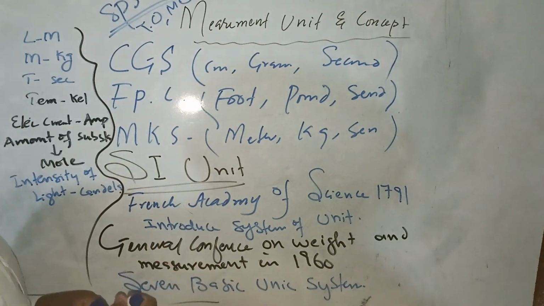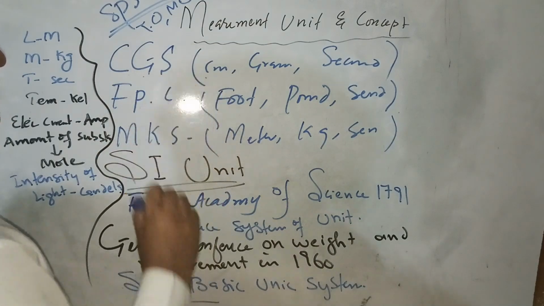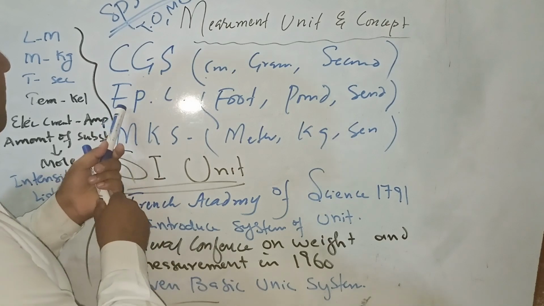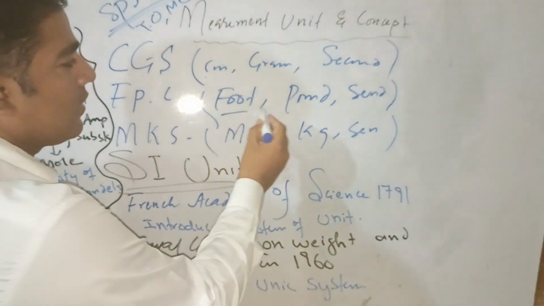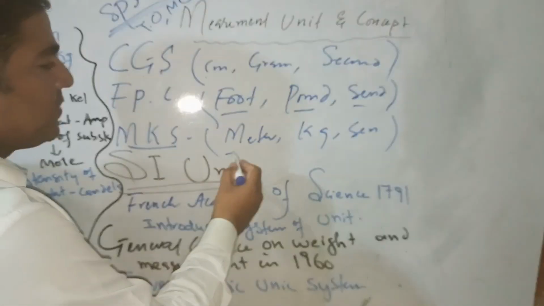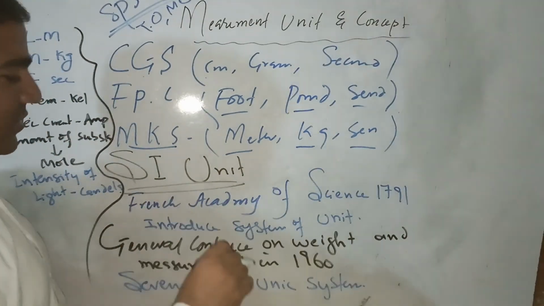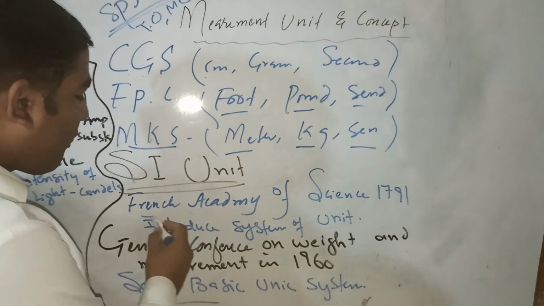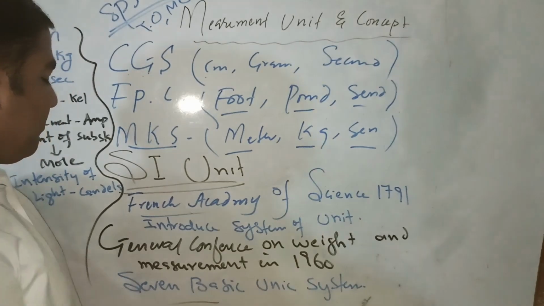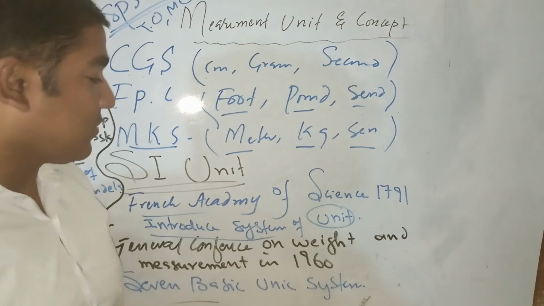Simple to study. Before, the concept was CGS: centimeter, gram, and second. Then FPS: foot, pound, and second. Then the MKS system: meter, kilogram, and second. The SI unit system was given by the French Academy of Science in 1791, which introduced the system of units. Before that there was no system.